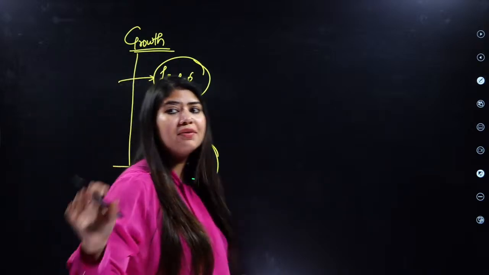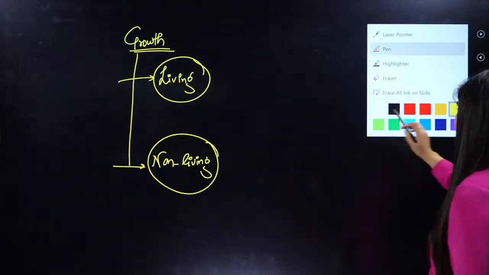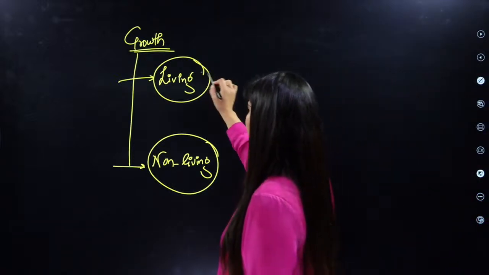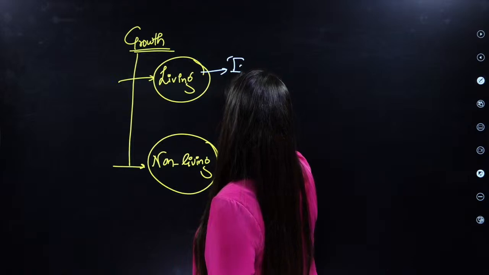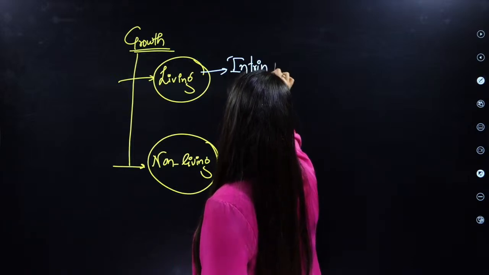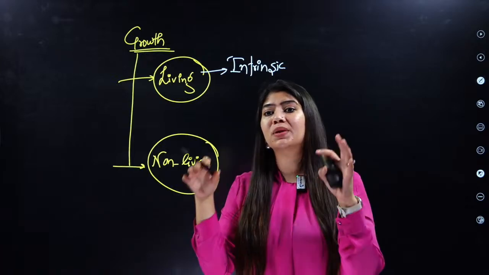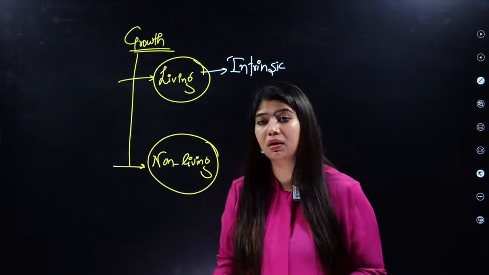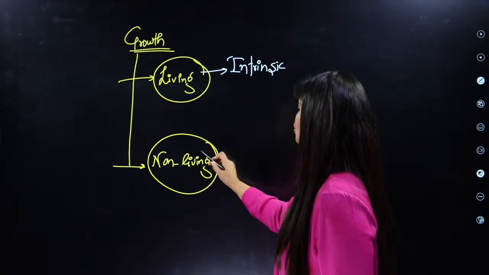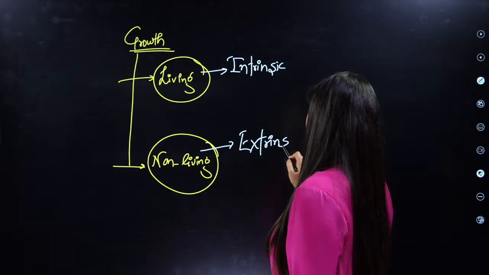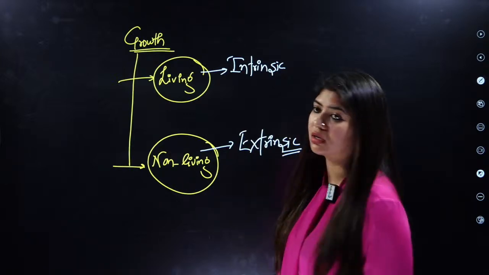If I speak about living organisms, there is a basic fundamental difference between the growth of these two. In case of living, the growth is intrinsic growth, which means internal growth. Basically, the protoplasm of this cell is going to double, all right? But if I speak about non-living, the growth will be extrinsic or external growth.